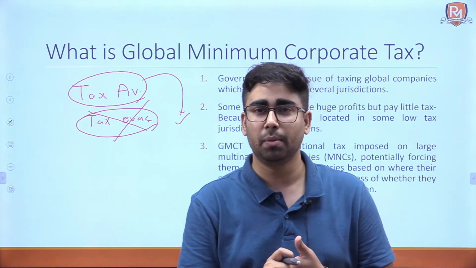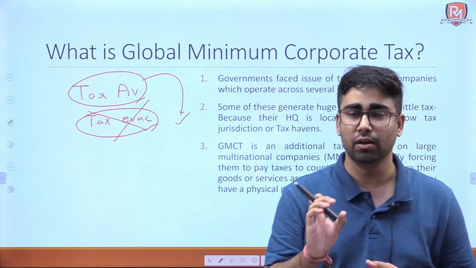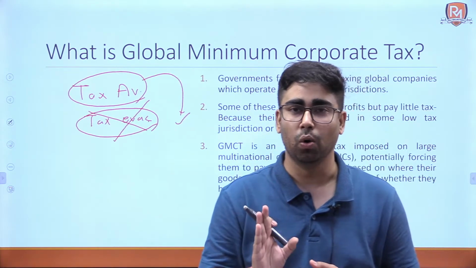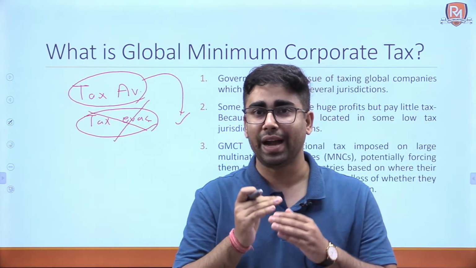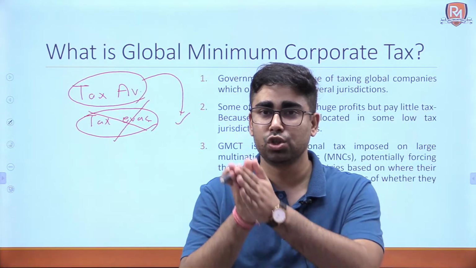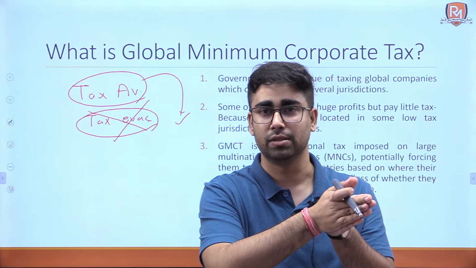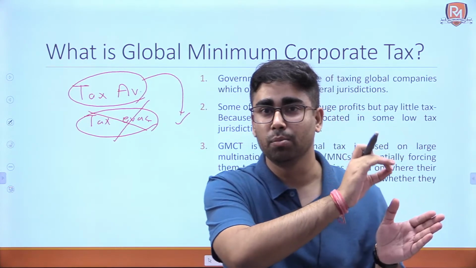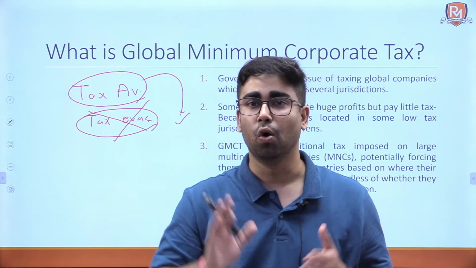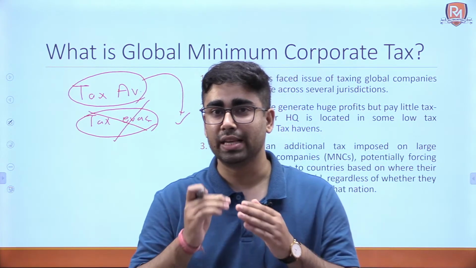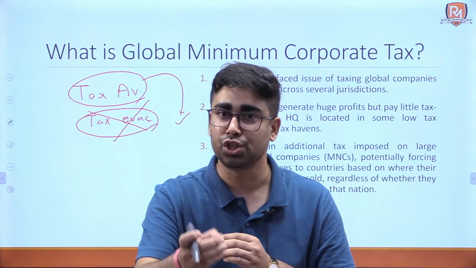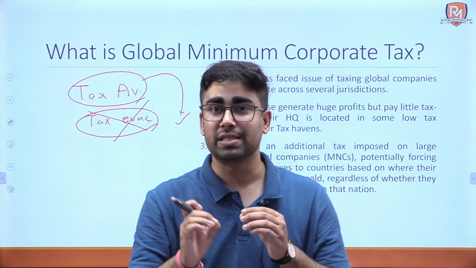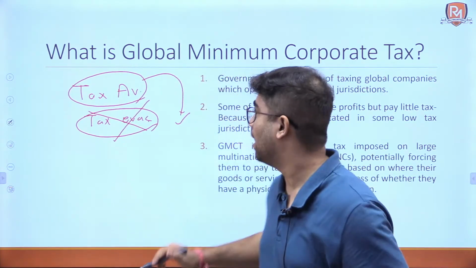It would naturally prefer the destination where the tax rate is low, and that is why they devise some ways so as to shift their profit into those countries, so as to show that these profits are generating from those countries and not in the home country. So this is called profit shifting. It is a method of tax avoidance.